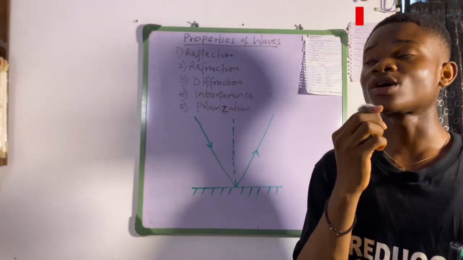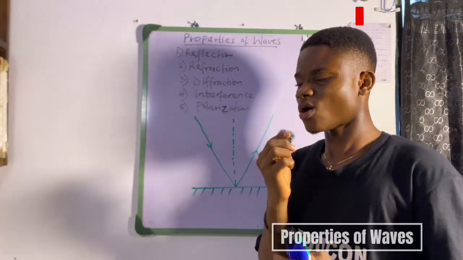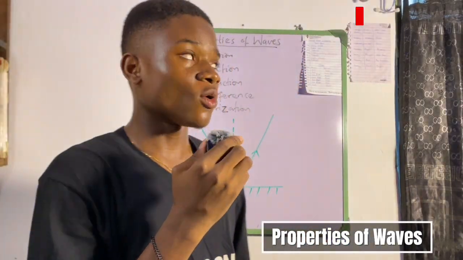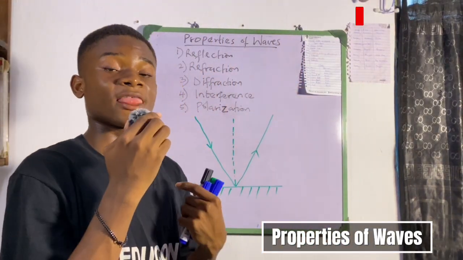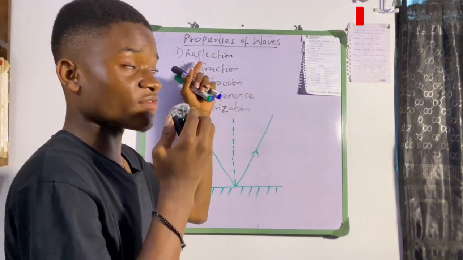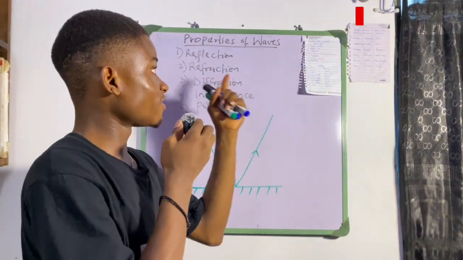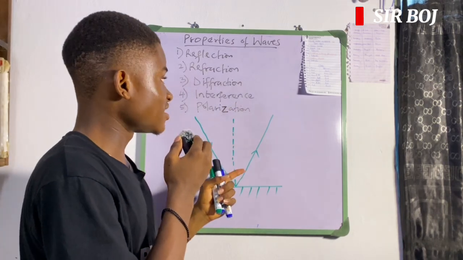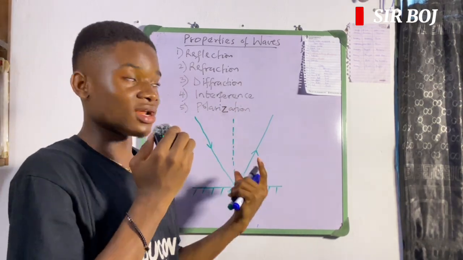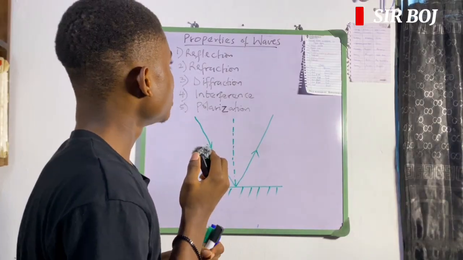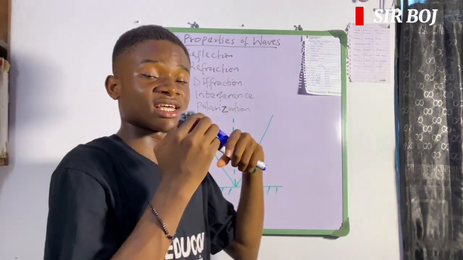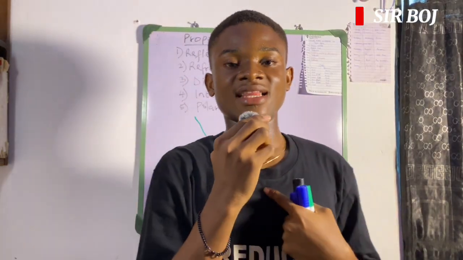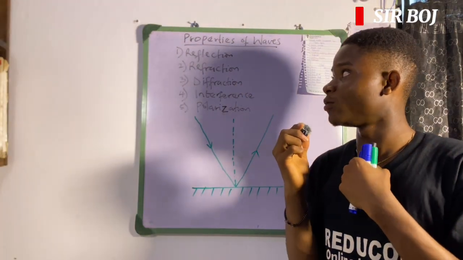All right, so today we're talking about the properties of waves. What are the properties of waves? What properties do waves exhibit? The first one is reflection, second is refraction, third is diffraction, fourth is interference, and fifth is polarization. We're going to take them one after the other and explain the phenomena that follows each one.